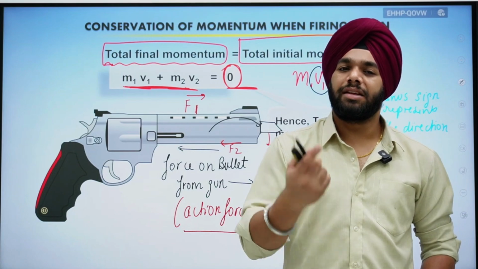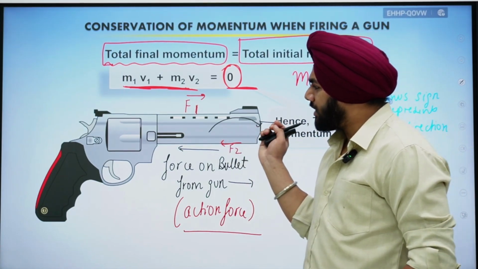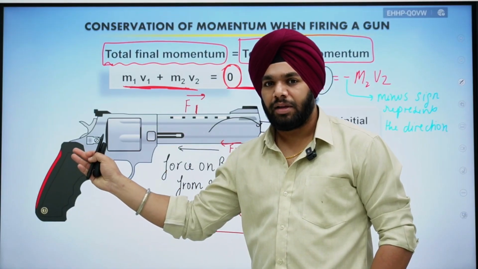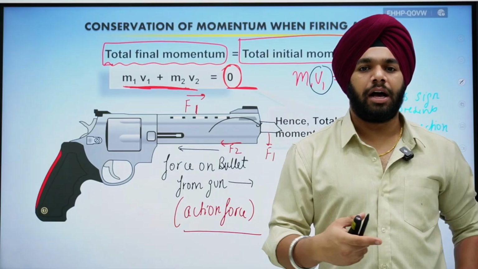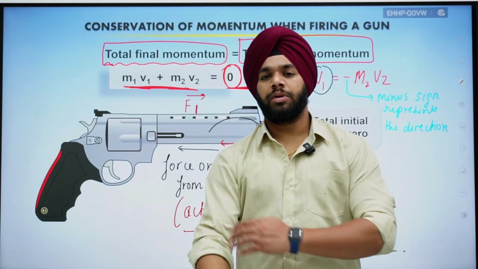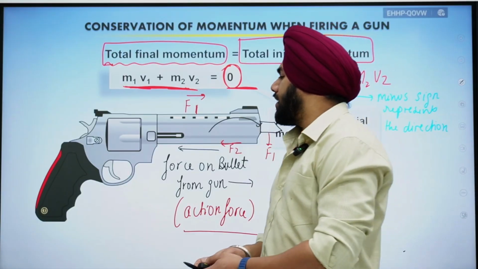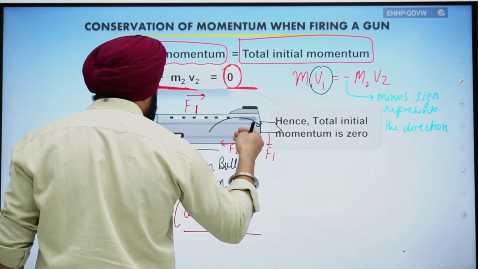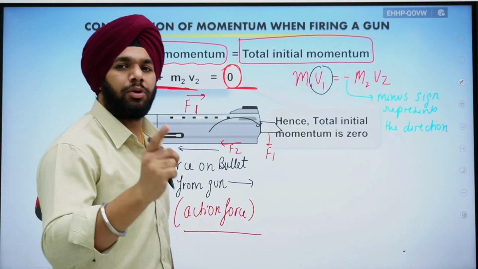So what exactly is recoil? Basically, when you fire the bullet, you get a jerk back, and this is how we test a gun, how much recoil or how much jerk we are getting on the shoulder, right? So the velocity with which the gun moves back is the recoil velocity.